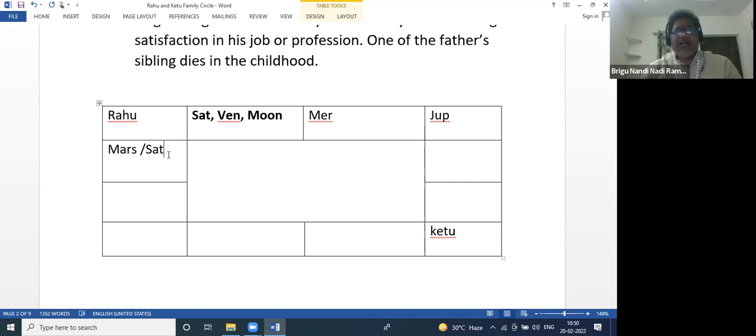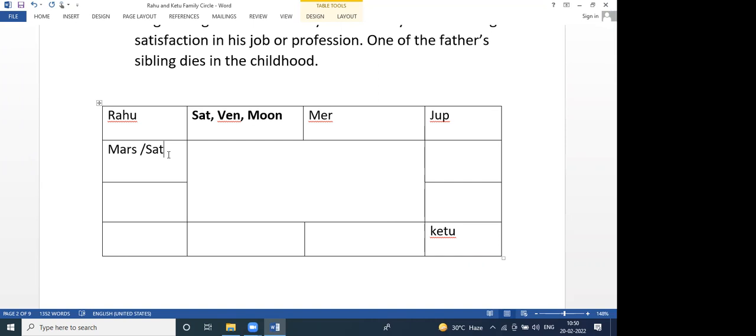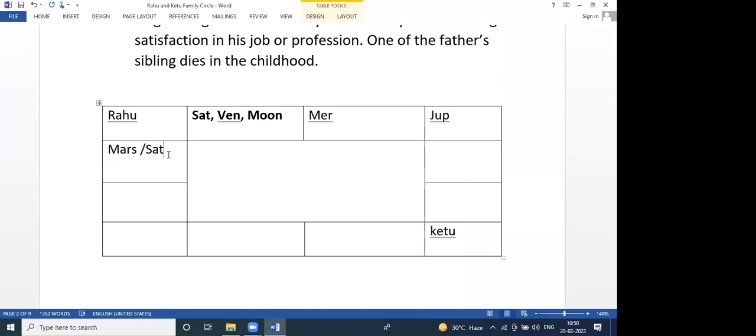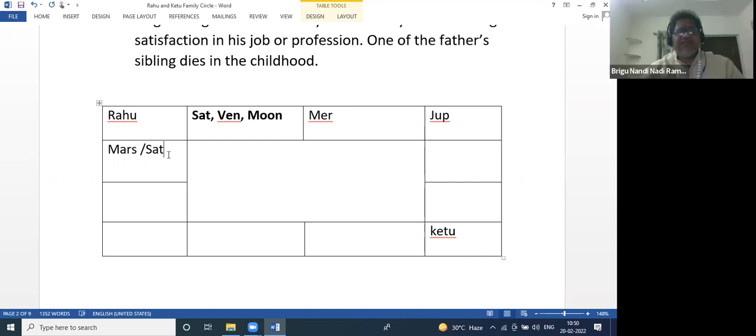That we already have. But even without the yoga, Saturn outside is enough. Saturn need not be connected to Moon. Only Saturn out of the Rahu Ketu family circle, the native will go abroad.